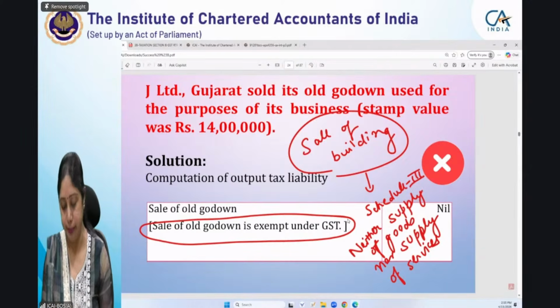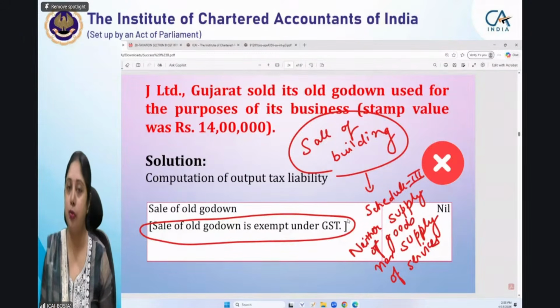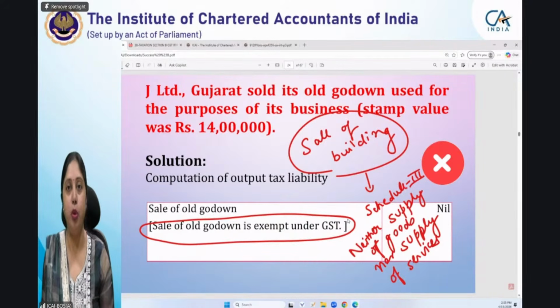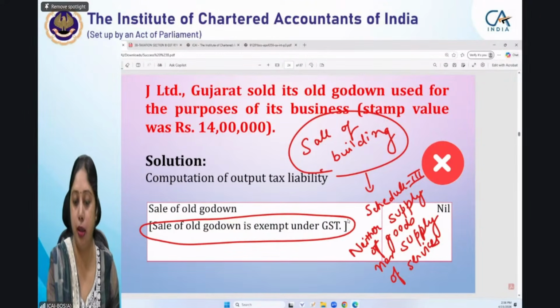One reason can be it is not a supply because consideration was not there, or it was not in course or furtherance of business. You know that any activity or transaction, to be considered as supply, has to qualify both the business test as well as the consideration test. That means it should be in course or furtherance of business, and it should be for a consideration. If either one of them is not present, it is not a supply, or it is excluded from the definition of supply by way of Schedule 3, since it is included in Schedule 3. That is the reason which is covered here.